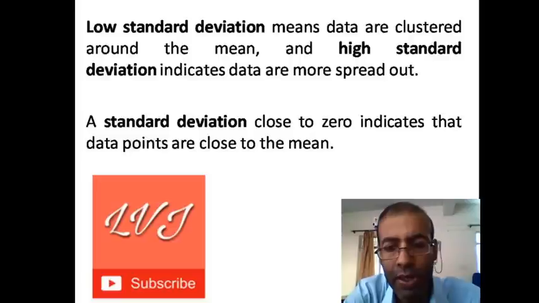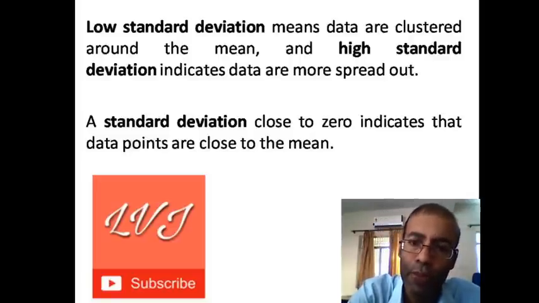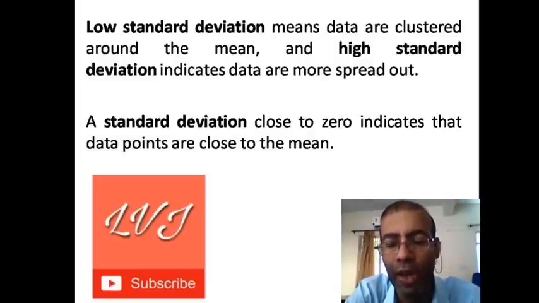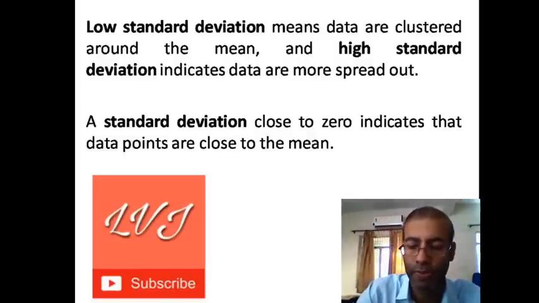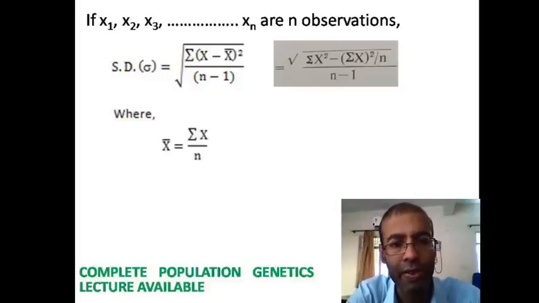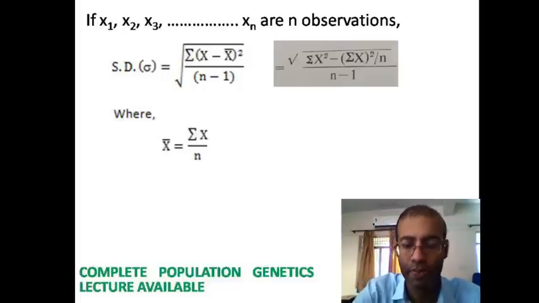A standard deviation close to 0 indicates that data points are close to the mean value. This is the formula for estimating standard deviation. These are two formulas. You can use any one for estimating standard deviation.